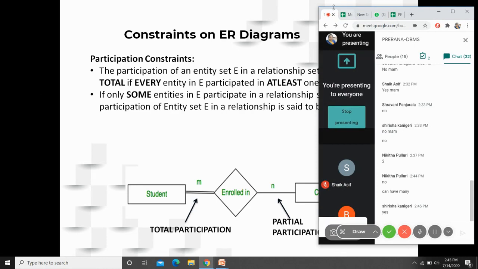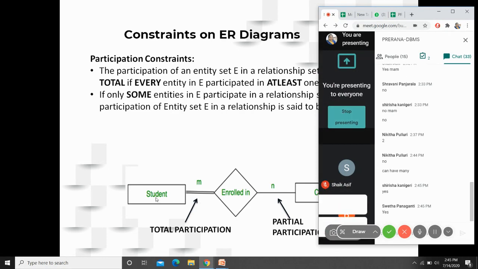Yes. So here the total participation is represented with a double line. Students totally participate in this relationship called enrolled. But why a single line on courses? Suppose you consider subjects like electives: AI, STM, cloud computing. Do all the students participate in these electives?